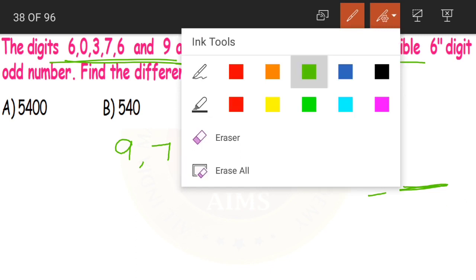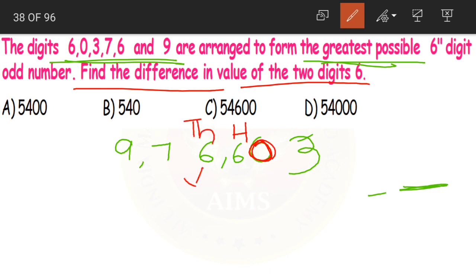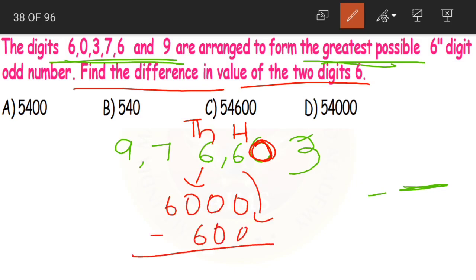Now this becomes the greatest possible 6-digit odd number with the given digits. Now what should we do? We should find out the difference in the value of the two 6s. One 6 is in the thousands place and the other is in the hundreds place. Its value becomes 6000 and this value becomes 600. Now let us find the difference.